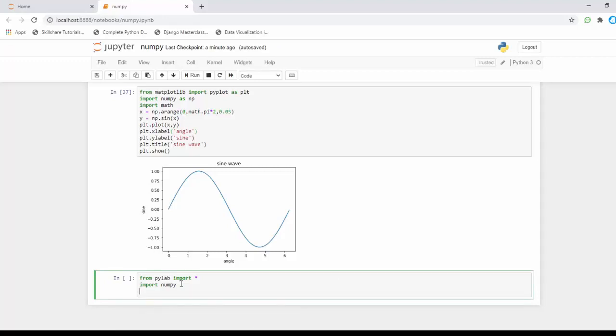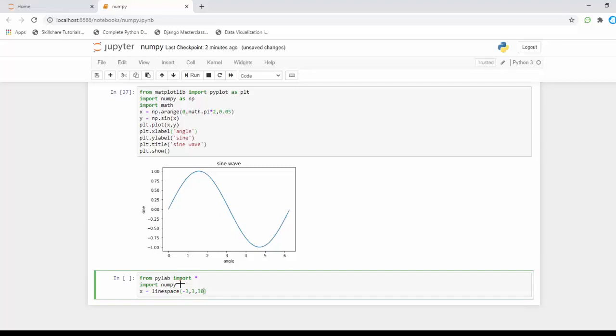Next thing is x is equal to linspace. I'm going to specify the values minus 3 comma 3 comma 30.